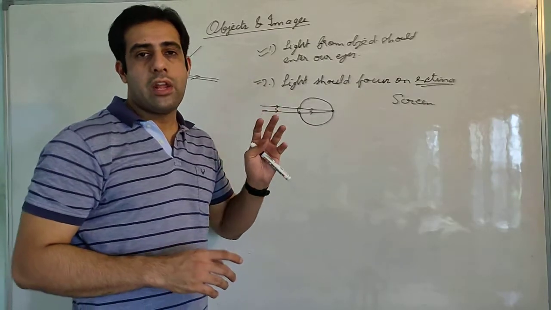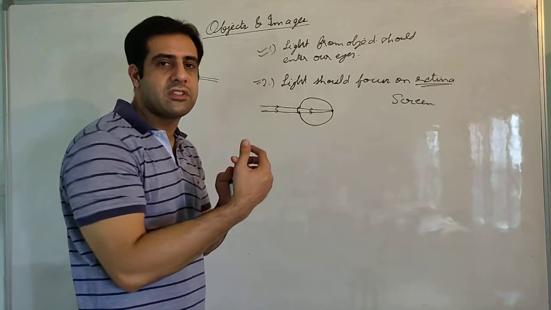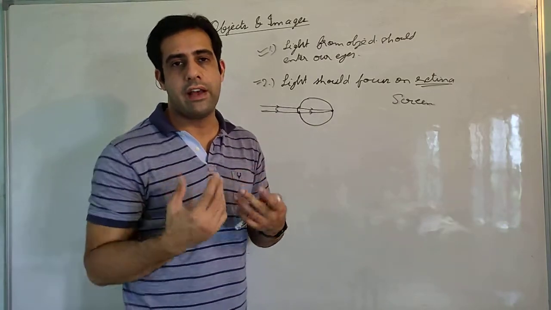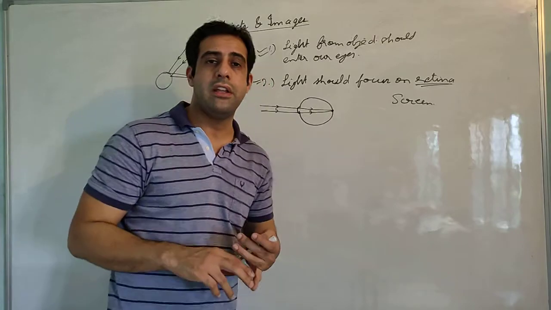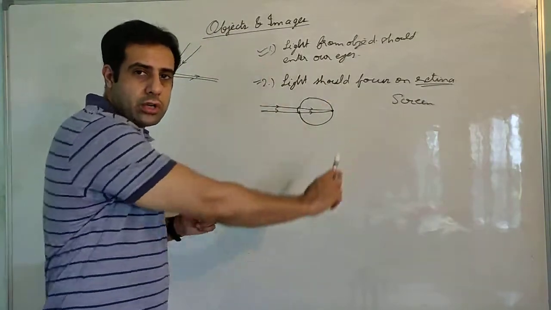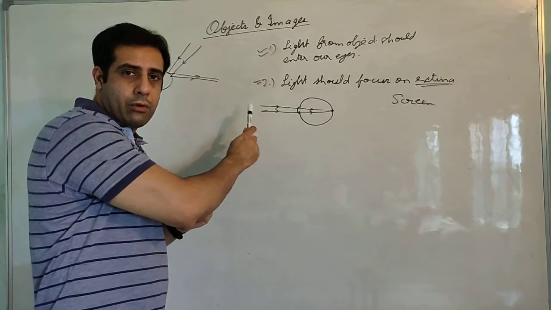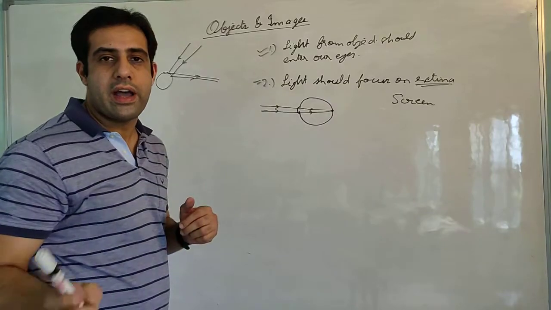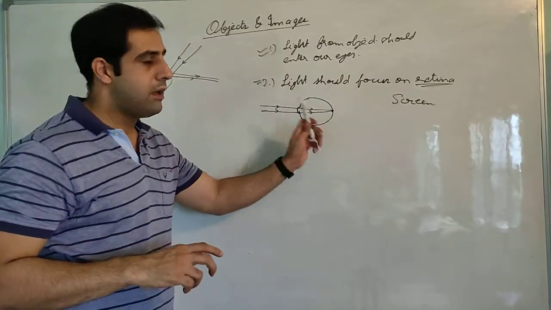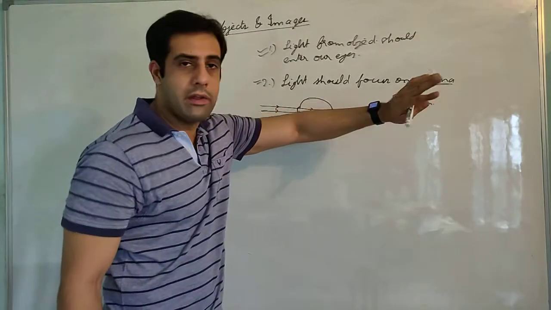Then we see these images, and the light that is reflected from the screen goes into our eyes and we are able to see those videos. So that means there are two image formations. First, the image is formed on the screen in the movie hall, and then the light from the screen gets reflected into our eyes and the image is formed on our retina. So image forms in two places. On the retina we have already talked about.